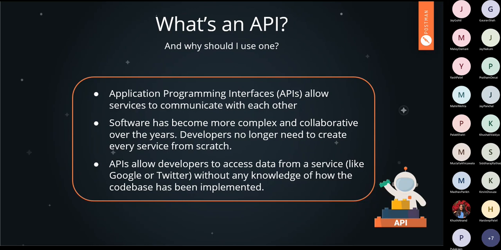So API is also used in such types of usage of services. That is why it is most important right now that you become API literate, because API is used widely in every aspect of the software development industry, and I can say all the companies related to the software development industry use API in their daily life.